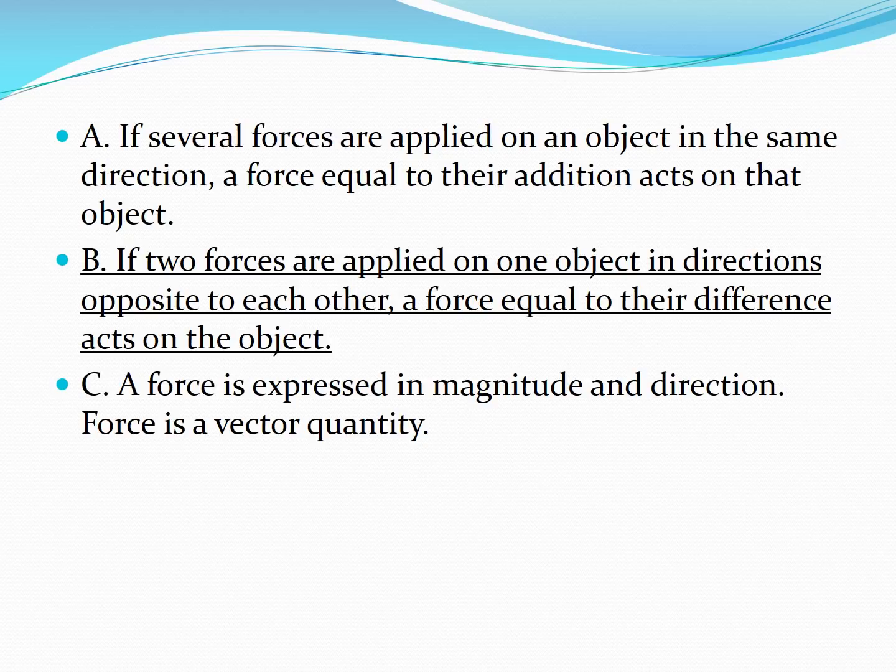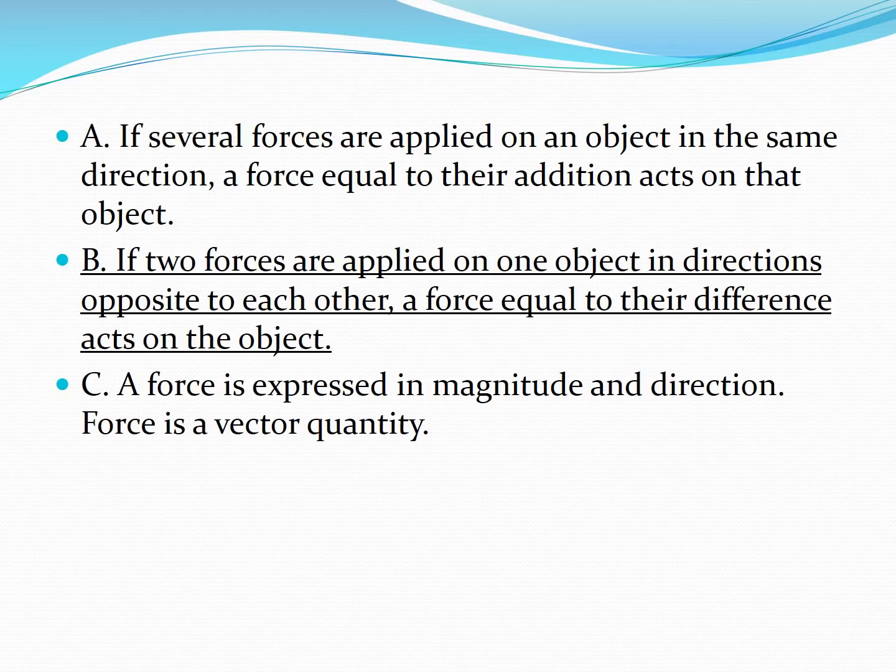One is moving towards the left, one is moving towards the right. Then a force equal to their difference acts on the object. Here the word difference means subtraction. So the force which we saw was equal to what? The difference between them acted on the object. So difference means we did 200 minus 200. So what is the force? 0. So 0 Newton is the force that is acting on that object.